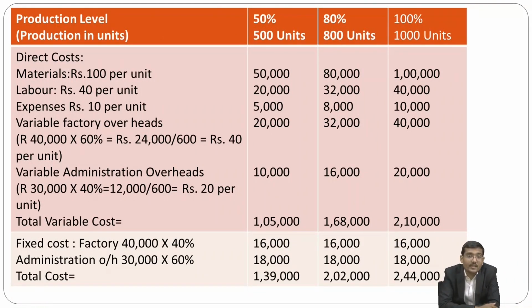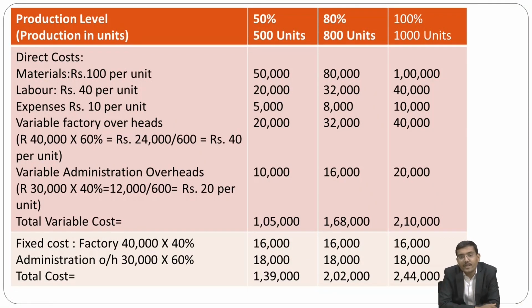According to it, the labor costs are also there. So 500 into 40 is 20,000 rupees. Then 800 into 40 is 32,000, and 1000 into 40 is 40,000 labor at the different activities, that is 50%, 80% and 100%.